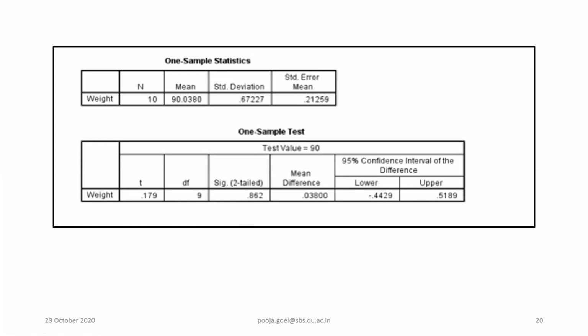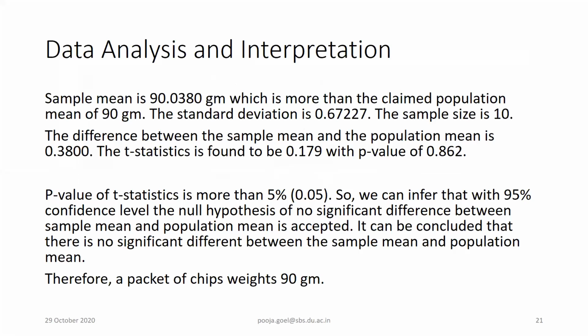There is no difference. So the company is making right claims. Yes, ma'am, because the significance value is above 0.05. Yeah, definitely. Very good.